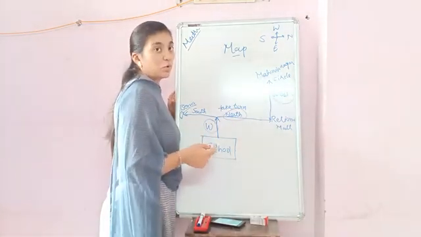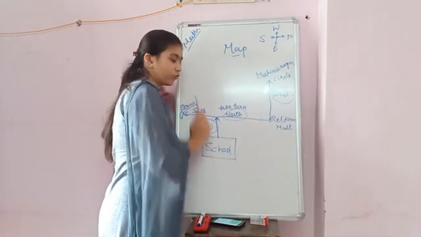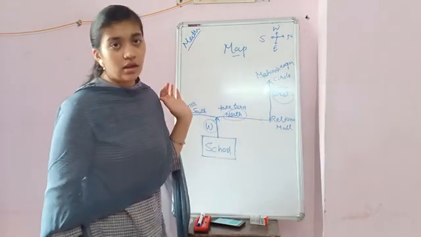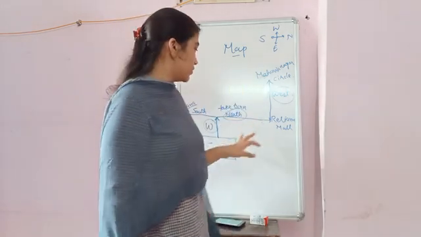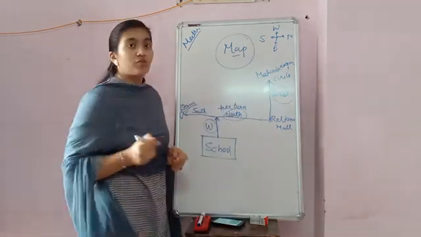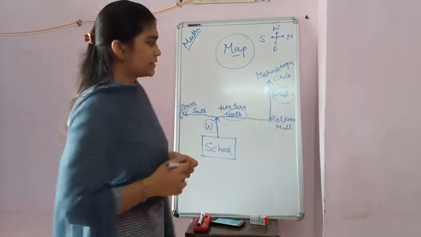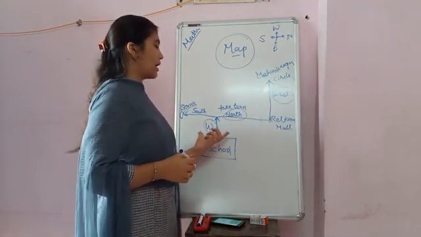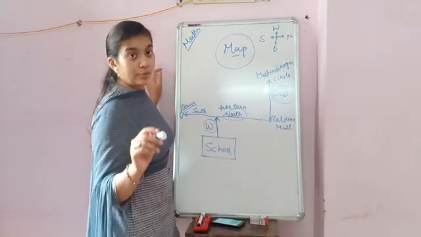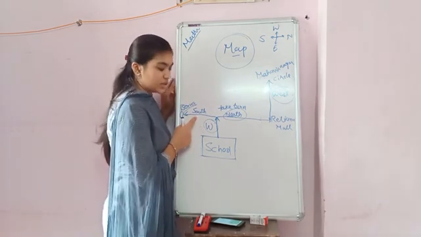For example, how can you go from school to Mahavir Nagar Circle, then you have to explain everything. You have to go to the west, then take a turn on the north, then take a turn on the west, like this. So these are the ways. This is called the map, and one map is given to you. From that you have to find out your native place. Otherwise they will ask, if I have to go from school to Bedna Road, which turns do we have to take? First turn west and second turn is the south.